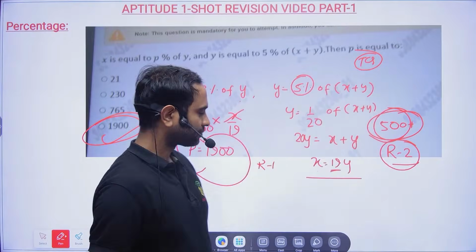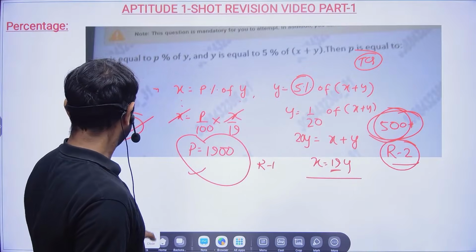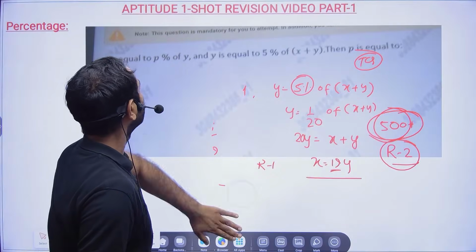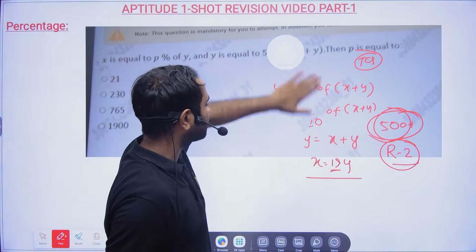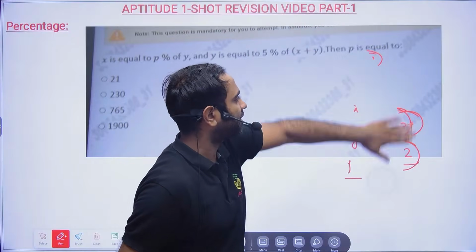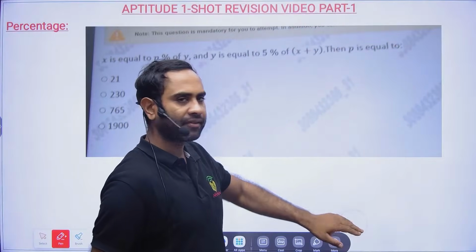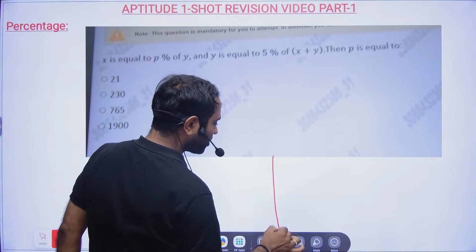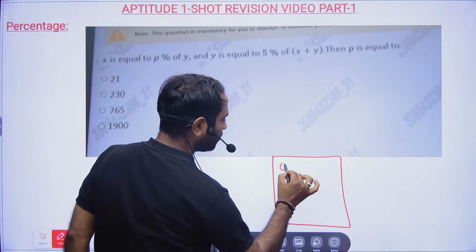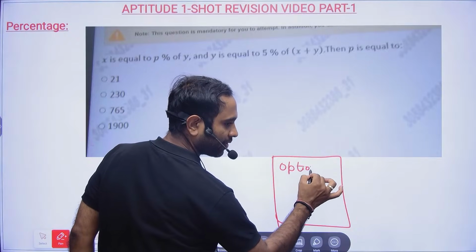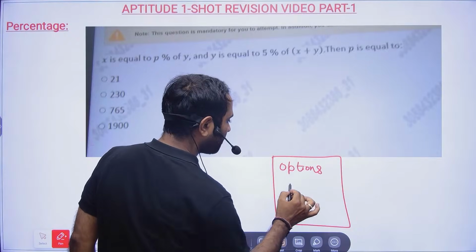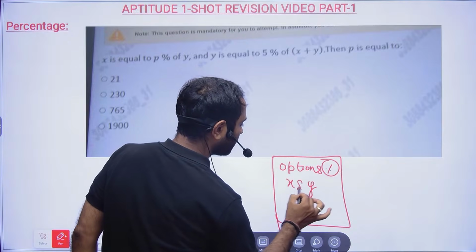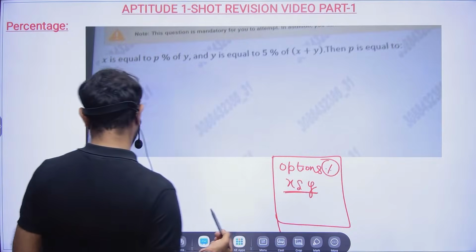Now this is clear, right? One more thing I wanted to tell you. Some people were asking, sir, shall I assume the value of X and Y? You assume X and Y values only when, most of the time, your options are in terms of percentage. Then only you assume the value of X and Y.